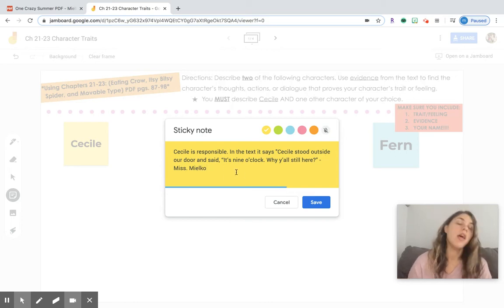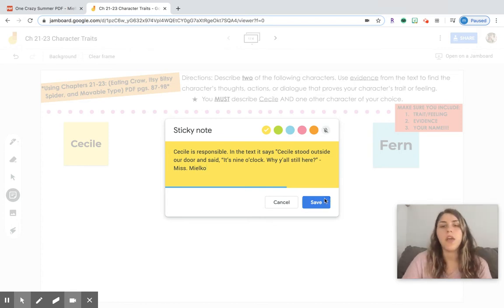Okay. Super important. I can tell you and I can explain right now that Cecile is responsible because she's standing outside their door in the morning to make sure that they go get breakfast. This is not something that Cecile would have done in the beginning of the book, right? She was not a responsible mother in the beginning of the book, but now she's the one waking them up and she's saying, "Why are you guys here? You guys need to go get breakfast." Okay, so that's why I think Cecile is responsible.